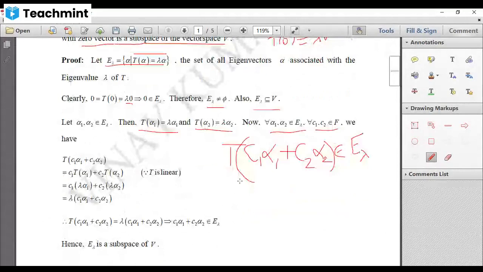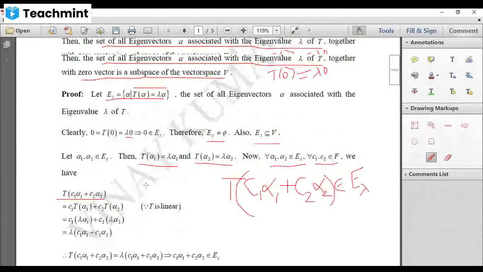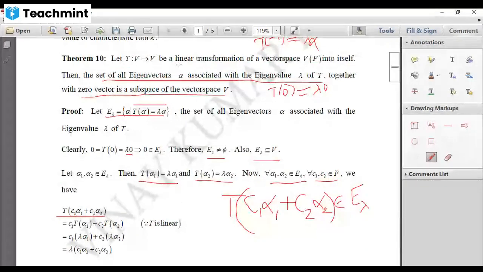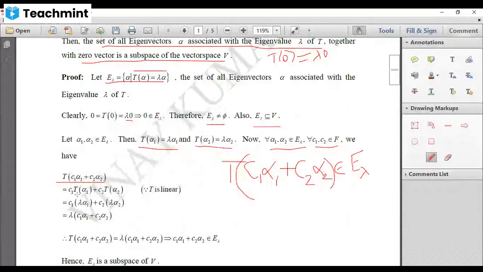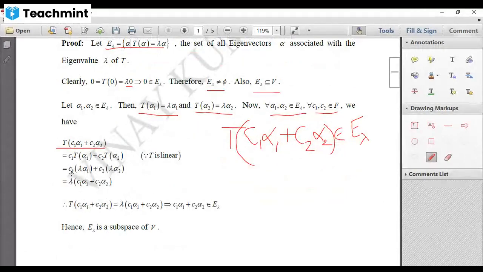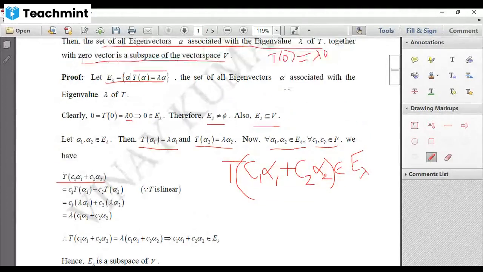So let us consider T of C1 alpha 1 plus C2 alpha 2. Now what is your T? Your T is a linear transformation. So by linear transformation, that is by theorem 1, we can write this as C1 into T of alpha 1 plus C2 into T of alpha 2. But what is your T of alpha 1? It is lambda alpha 1. What is your T of alpha 2? It is lambda alpha 2. And you should note that C1 is a scalar, lambda is a scalar, C2 is a scalar, lambda is a scalar. And your alpha 1 and alpha 2 are present in V, and V is a vector space.